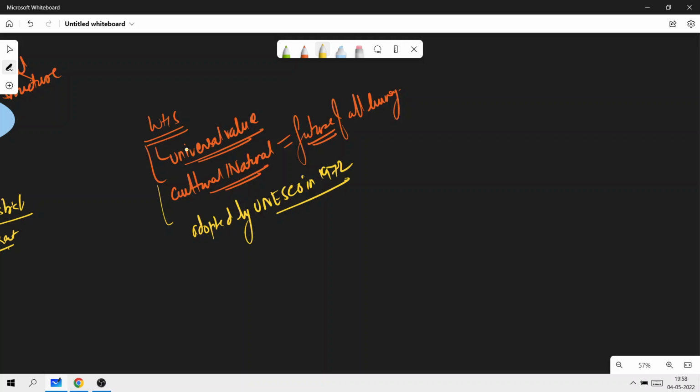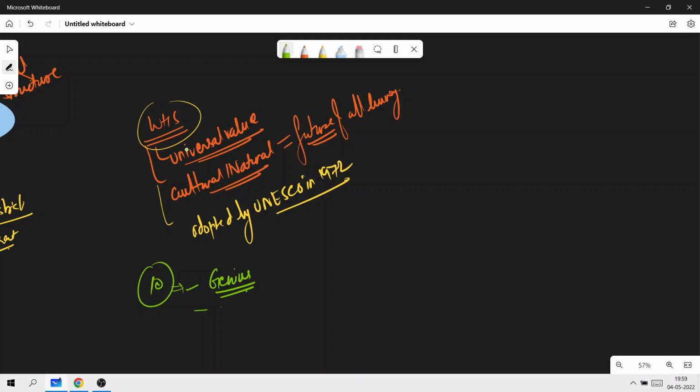Okay. Now, the next question that should come to your mind is, what are the selection criteria for a site to become a World Heritage Site? There are actually 10 of them. You can Google them out, or I'll discuss some of them with you. Basically, the site should represent a masterpiece of human creative genius. Then it should represent an important interchange of human values over a period of time or within a cultural area. Then it should be evidence of a unique cultural tradition or an outstanding example of traditional human settlement. It should contain areas of exceptional natural beauty or aesthetic importance.